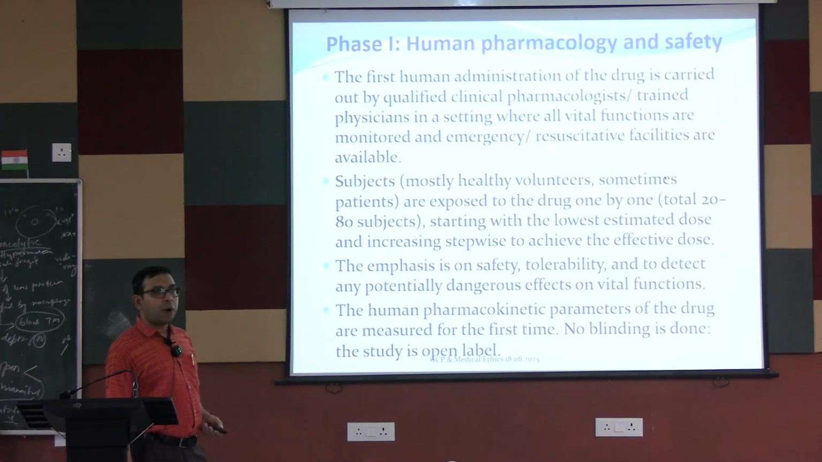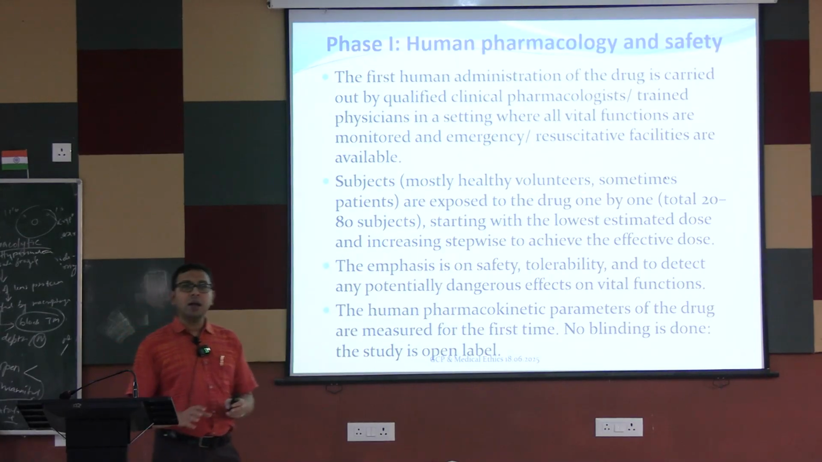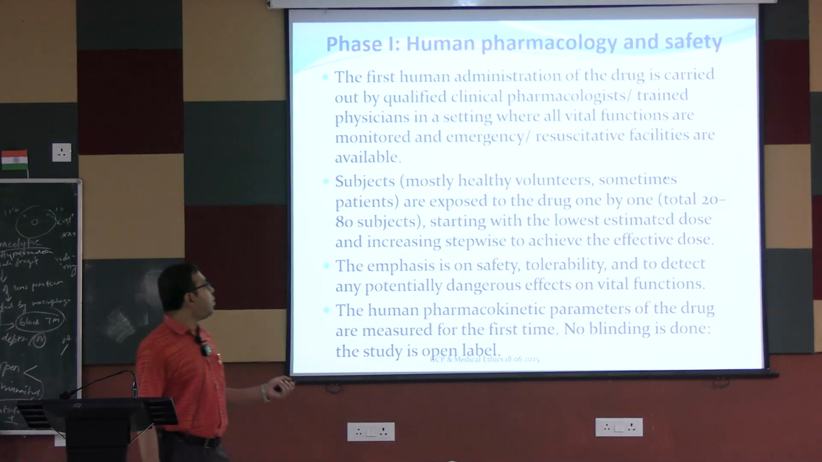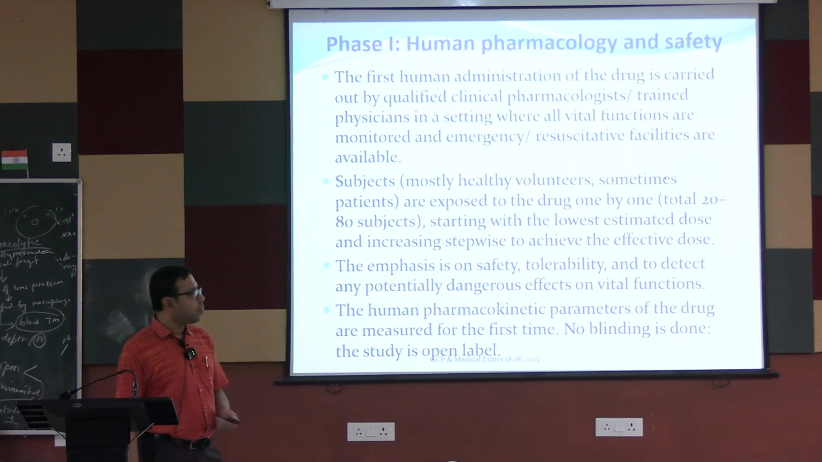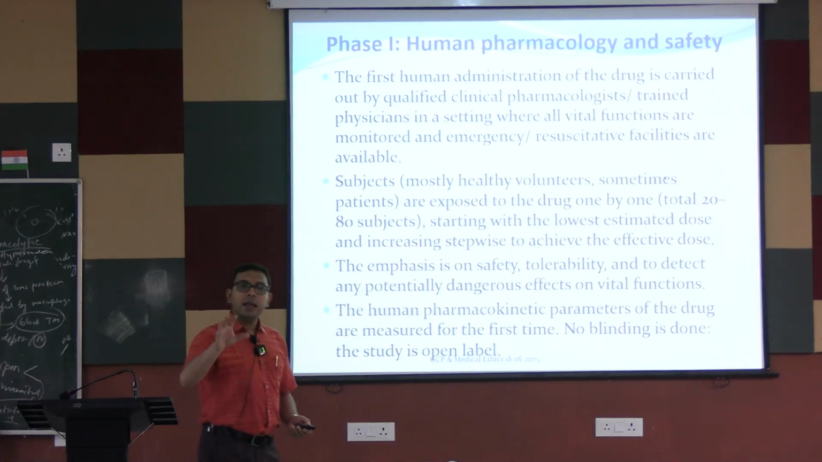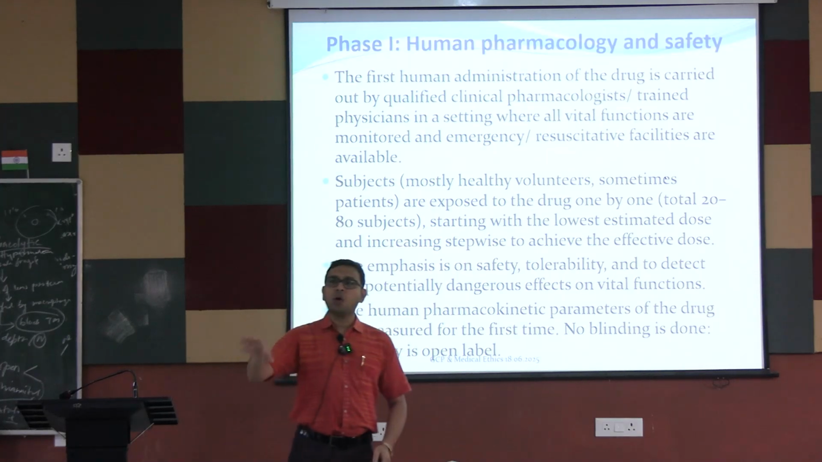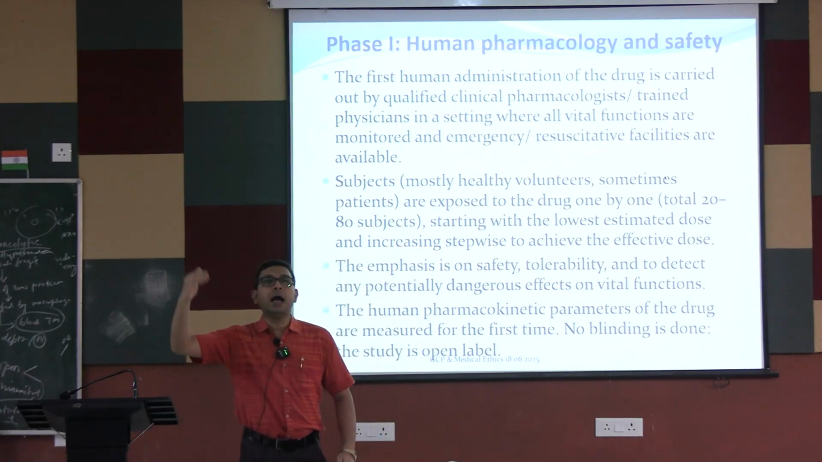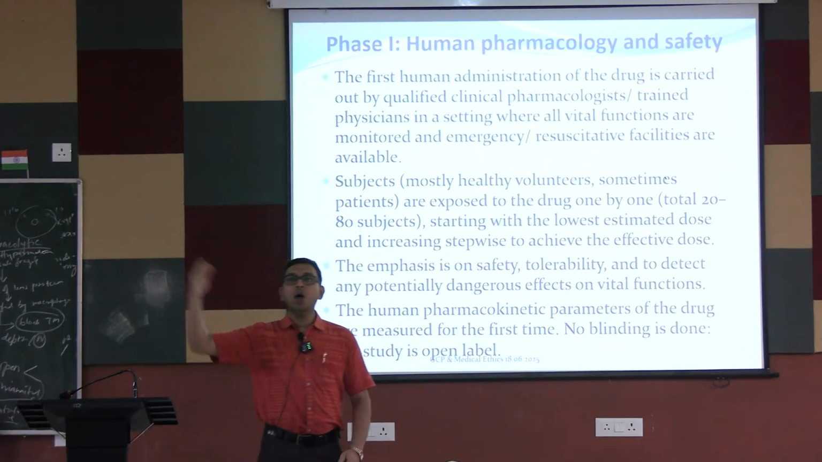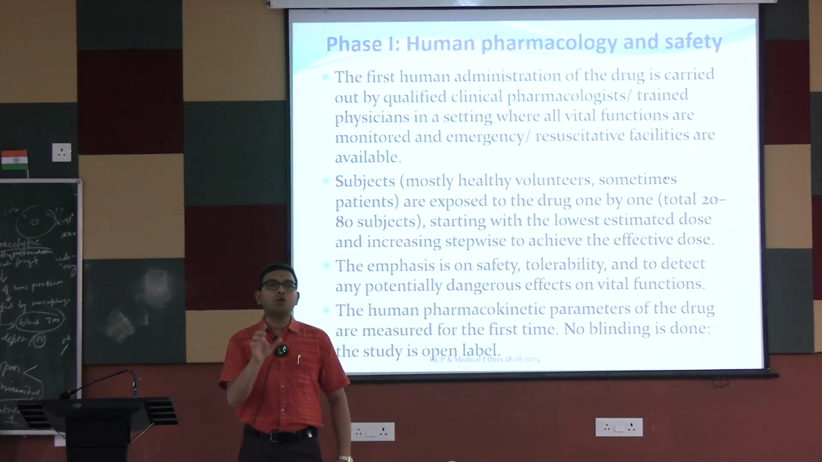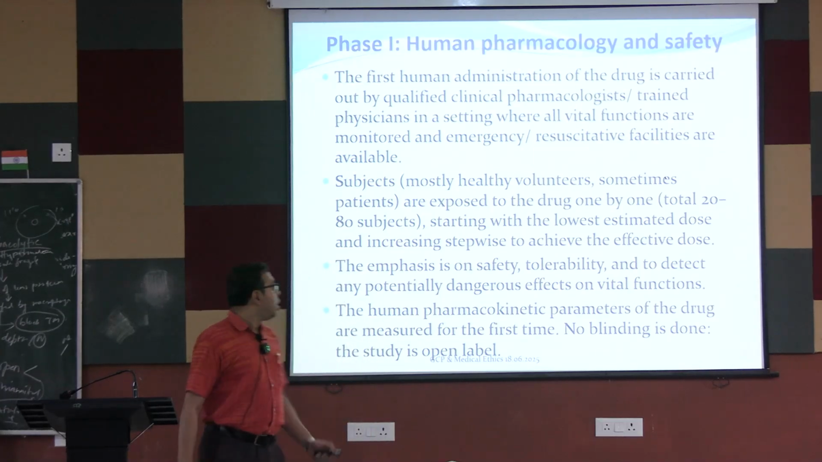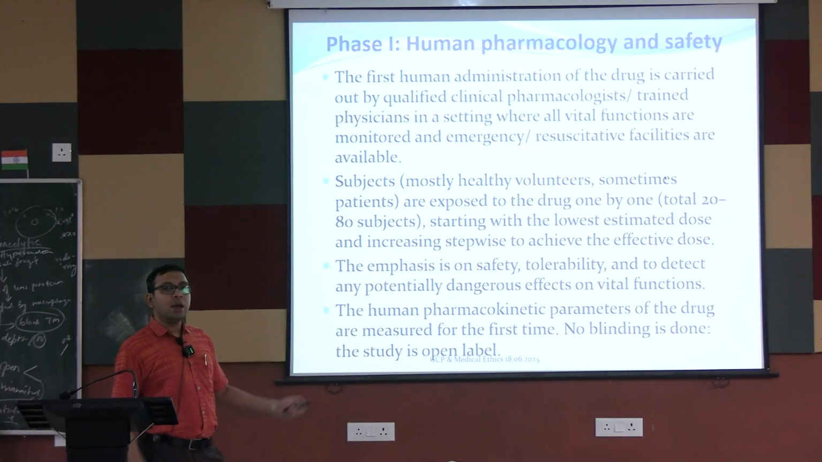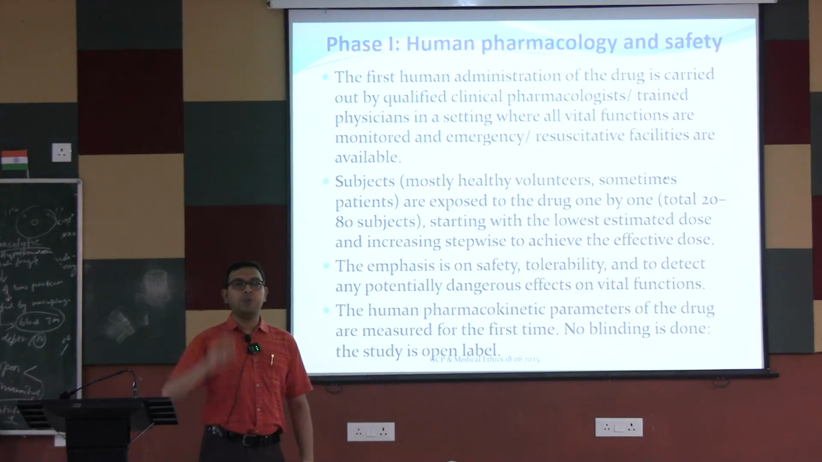Subjects are mostly healthy volunteers. They are exposed to the drug one by one. Usually the total number of participants ranges from 20 to 80. They start with the lowest estimated dose, and if there is no toxicity, we gradually build up, increasing the dose to see what the maximum tolerated dose is. So ultimately, stepwise, to see the maximum tolerated dose and effective dose.